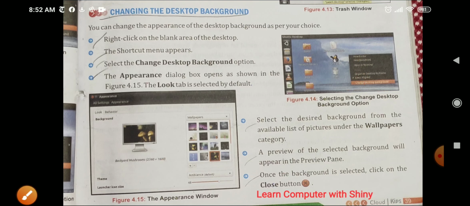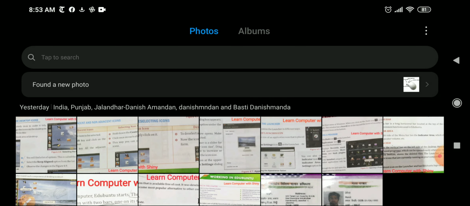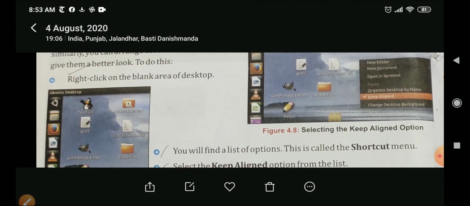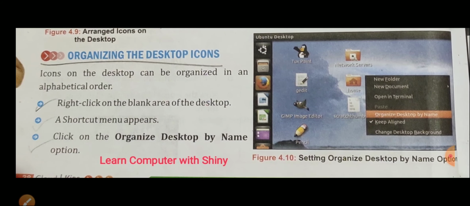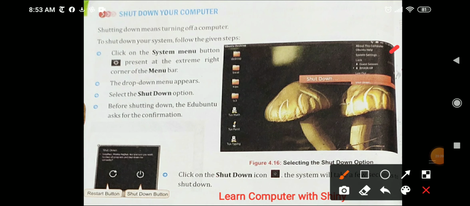Then there is shutdown. How will you shut down the computer? If you have installed Ubuntu, Linux in your computer, then for shutting down, just click on the system setting option, which is at last, the star sign, right?